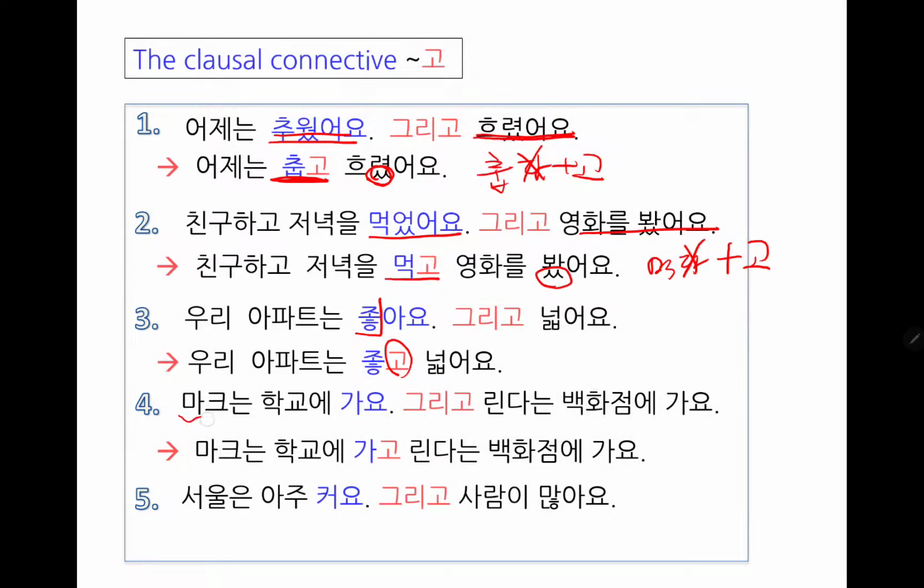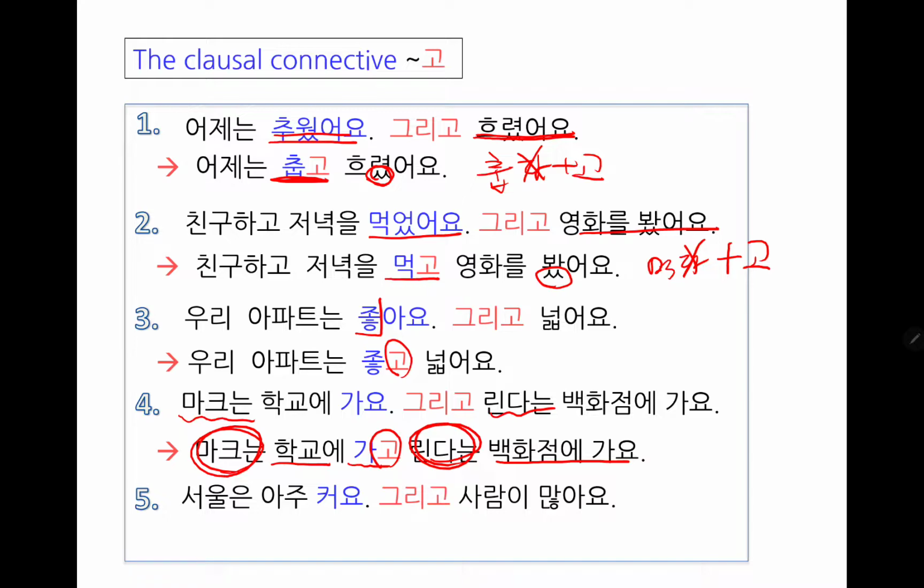Notice here that there are two different subjects doing different actions, right? Mark is going to school and Linda is going to the department store. So you would have to say the subject separately here. But since the clausal connective can connect two clauses, you can use it like this.